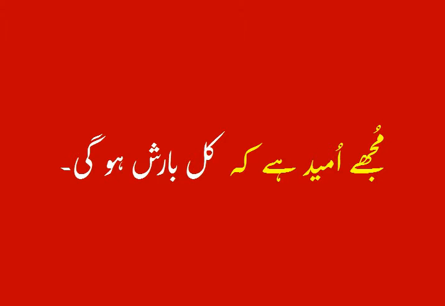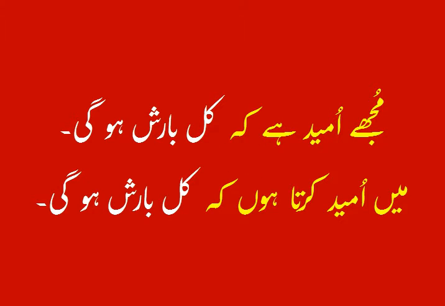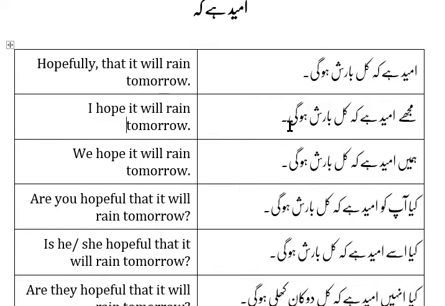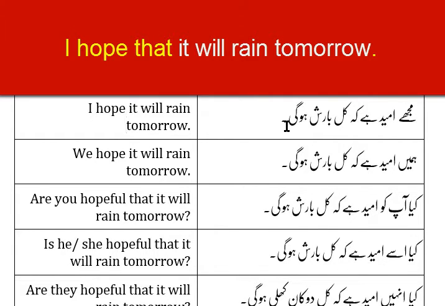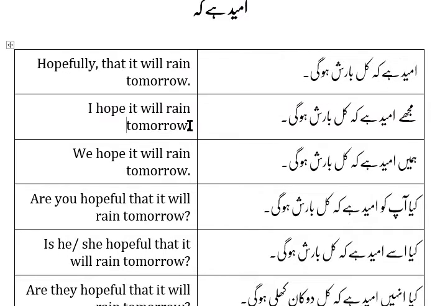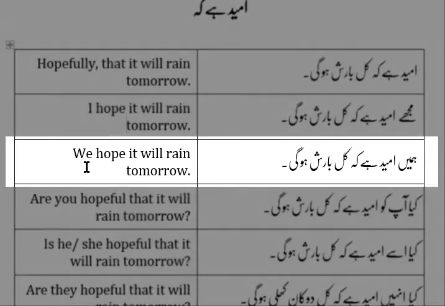Or we can use मैं उम्मीद करता हूँ. This is more literary, but in common use we use मुझे उम्मीद है कि कल बारिश होगी. I, my, me. So मुझे is actually the translation of "me" in English. And in the case of "we" or "us", हमें. So मुझे उम्मीद है कल बारिश होगी. I hope it will rain tomorrow. We hope it will rain tomorrow. हमें उम्मीद है कि कल बारिश होगी.